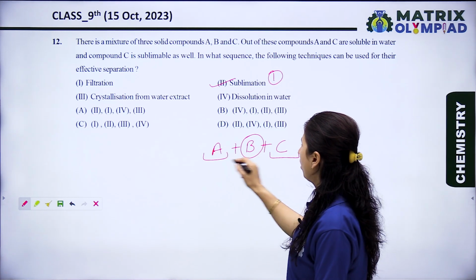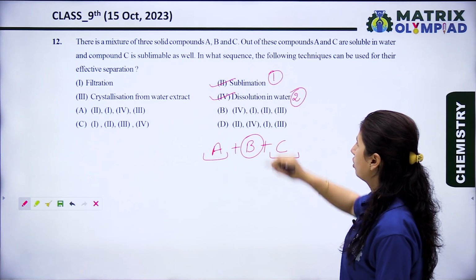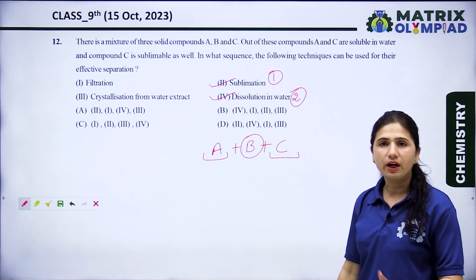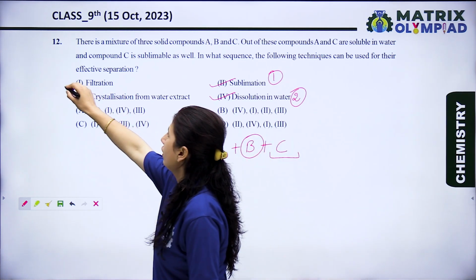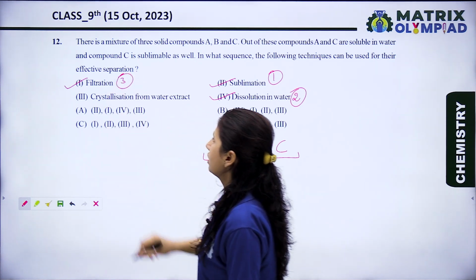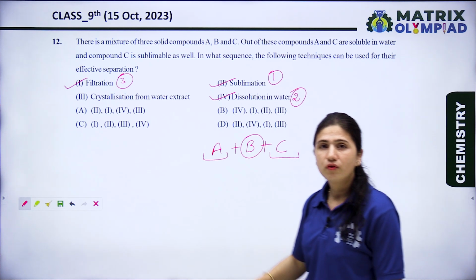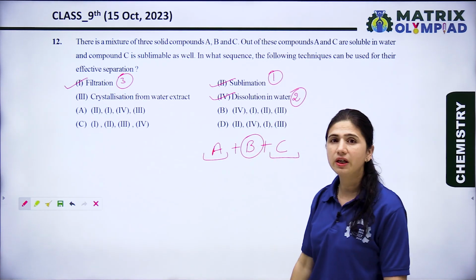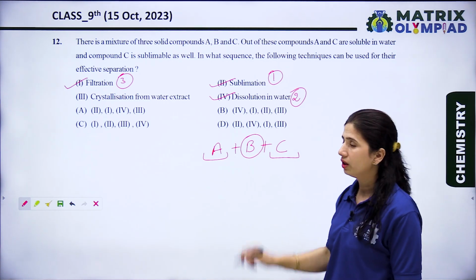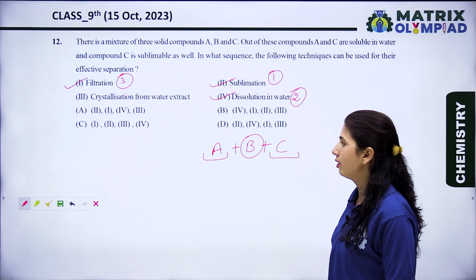Then we dissolve A and B in water. So dissolution in water of A and B is the second process, followed by filtration. If we dissolve A and B in water, then followed by the filtration process, because B is not soluble in water, it is filtered out, and A is soluble in water.